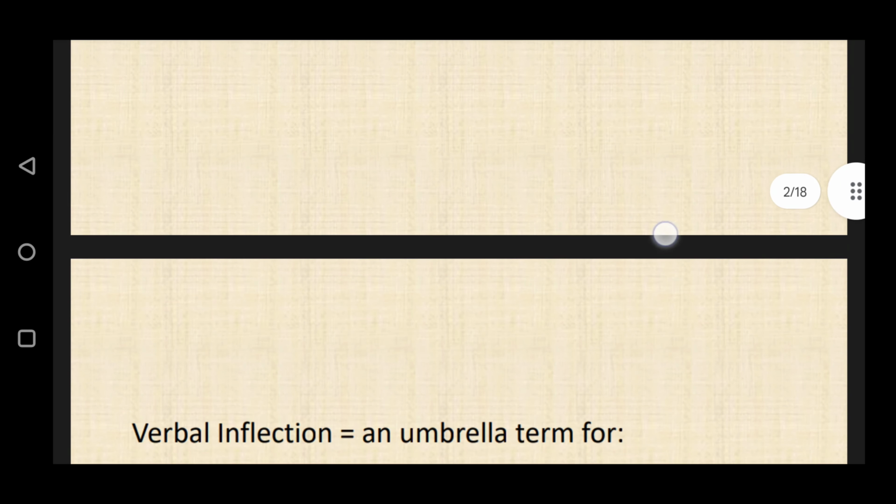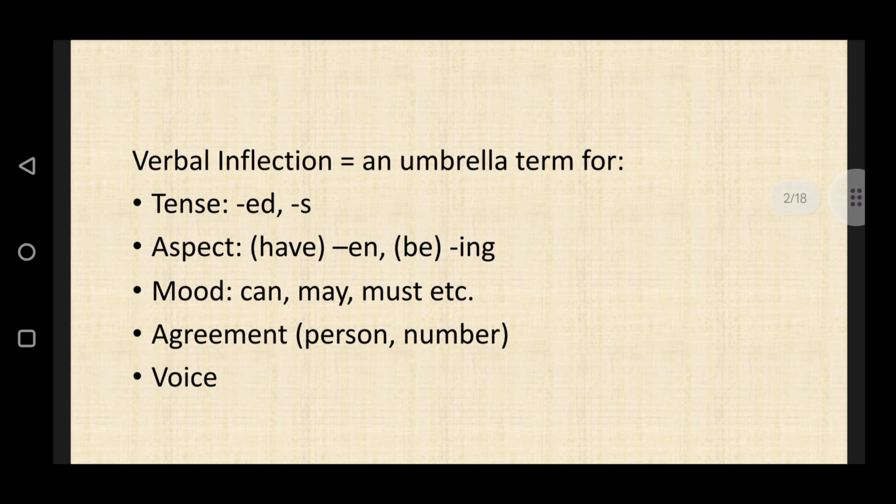Aspect. Part 1. Verbal inflection: an umbrella term for tense (-ed or -s), aspect (have plus -n, or be plus -ing), mood (can, may, must, etc.), agreement (person, number), and voice.